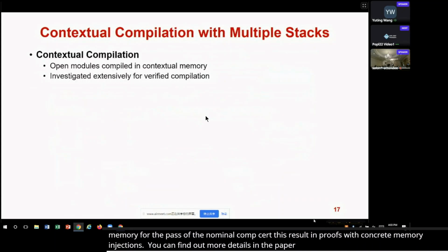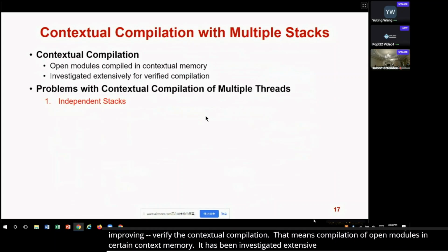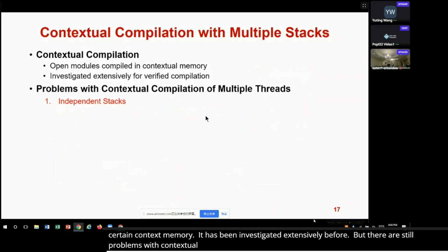The second application is related to improving verified contextual compilation. Contextual compilation means compilation of open modules in certain context memory. It has been investigated extensively before, but there are still problems with contextual compilation of multi-threaded programs. First is how to support stacks that can grow independently for different threads.